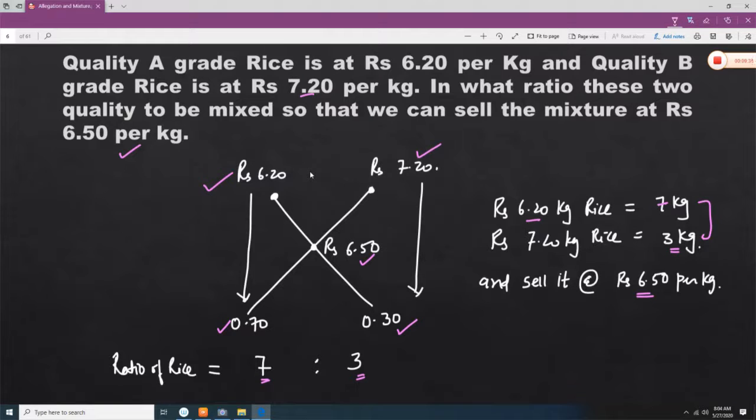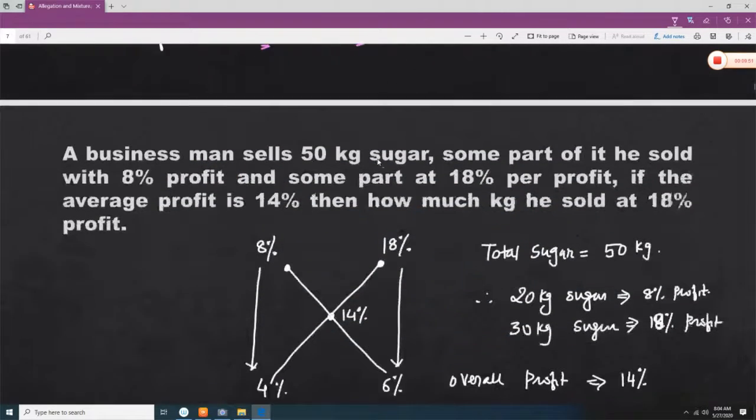Now this ratio is in weight. So either you take 7 kg and 3 kg, or 7 gram and 3 gram, or 70 kg and 30 kg. So that is the beauty of a ratio.